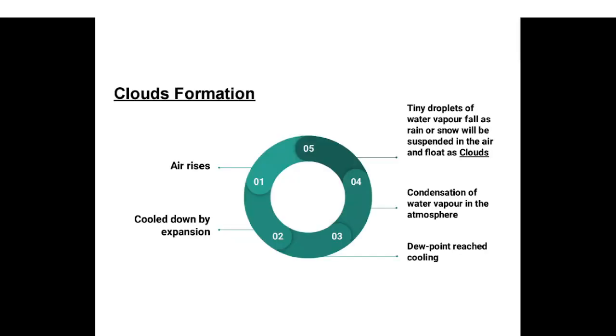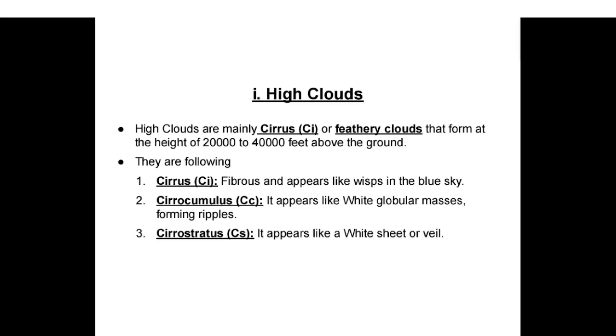Cloud formation. First, air rises, then is cooled down by expansion. Third, dew point is reached by cooling. Fourth, condensation of water vapor in the atmosphere. Fifth, tiny droplets of water vapor that do not fall as rain or snow will be suspended in the air and float as clouds. High clouds.